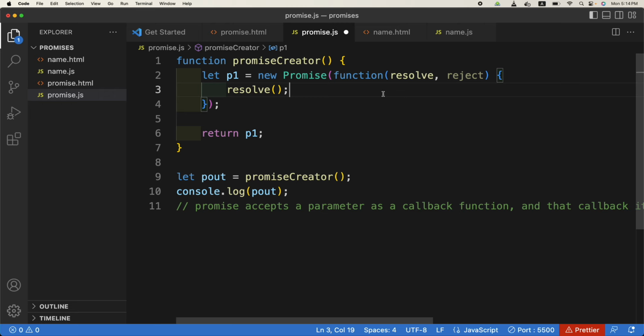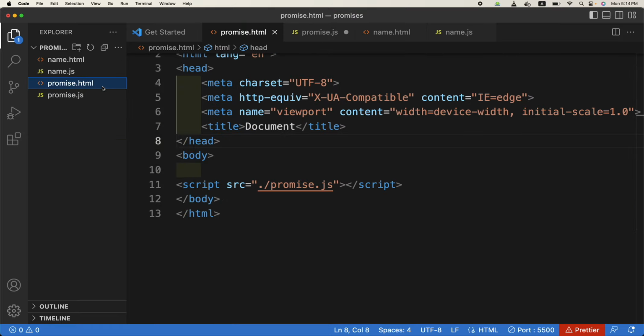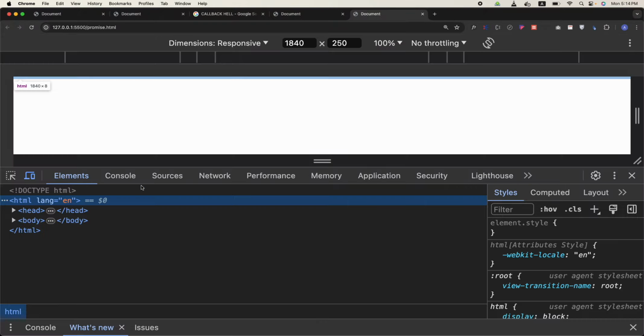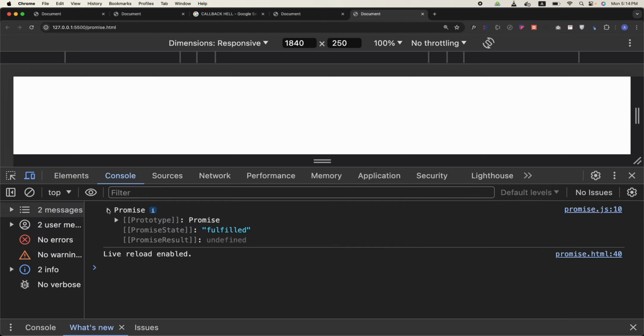the function is this promise creator, resolve, return given. So you can see it shows fulfilled now.